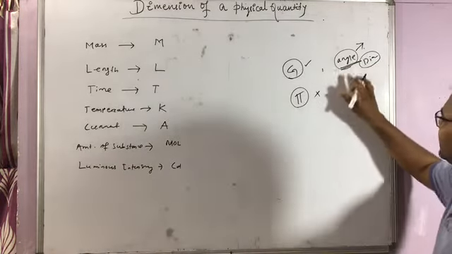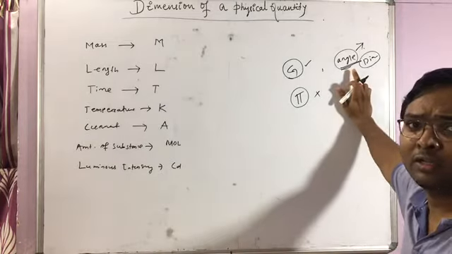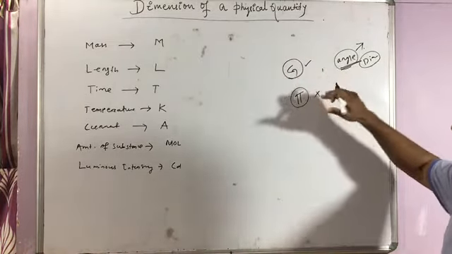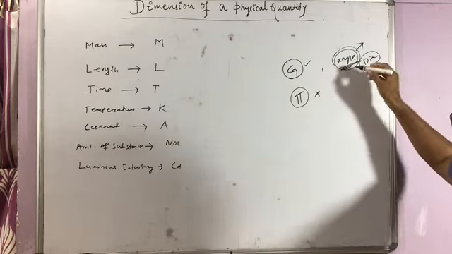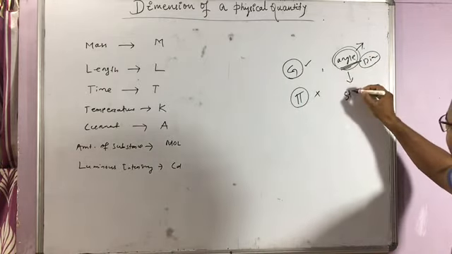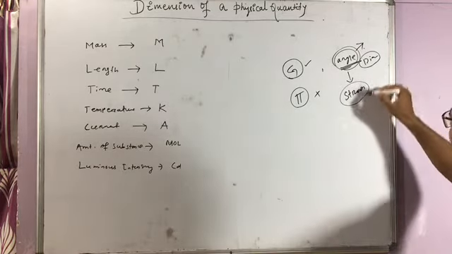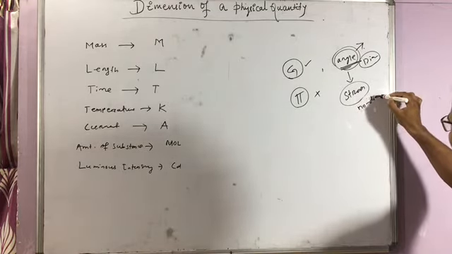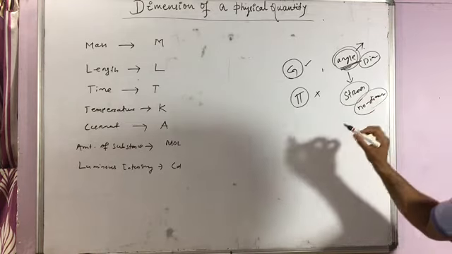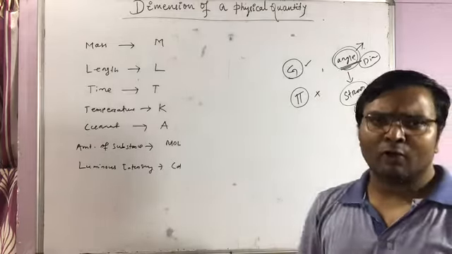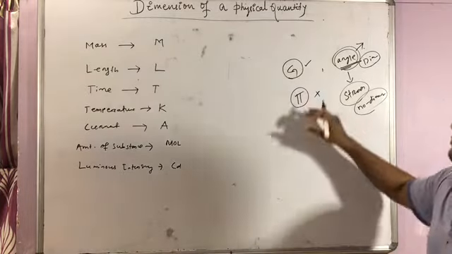Angle is a physical quantity having no dimension. Got it? So these are the differences between these three. There is another quantity of this class called strain. Strain is a physical quantity having no dimension. Clear?